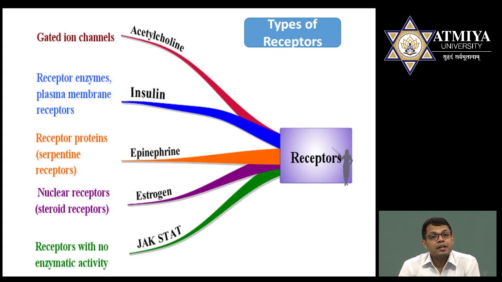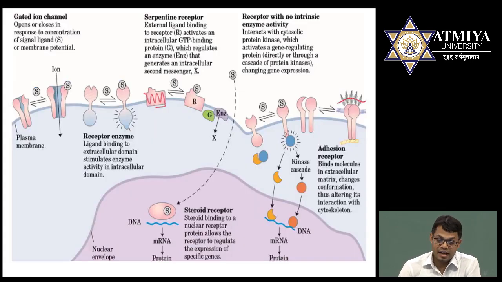For the gated ion channel, the example is acetylcholine. For receptor enzymes, the best example is insulin. For serpentine receptor, the best example is epinephrine. For nuclear receptors, estrogen. And for receptors with no intrinsic enzyme activity, one of the best examples is JAK-STAT.